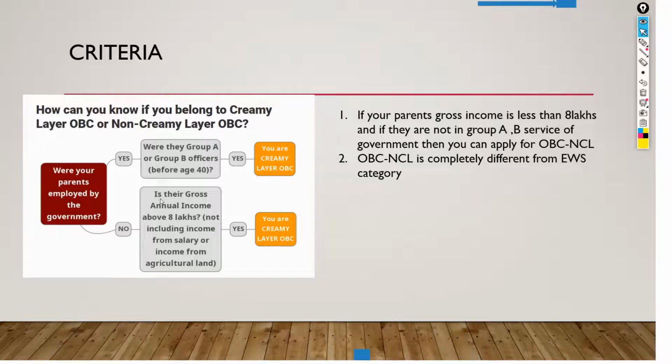And one more thing is that OBC NCL is completely different from the EWS category. So please don't confuse OBC NCL and EWS. I'll be talking about EWS in the future slides.